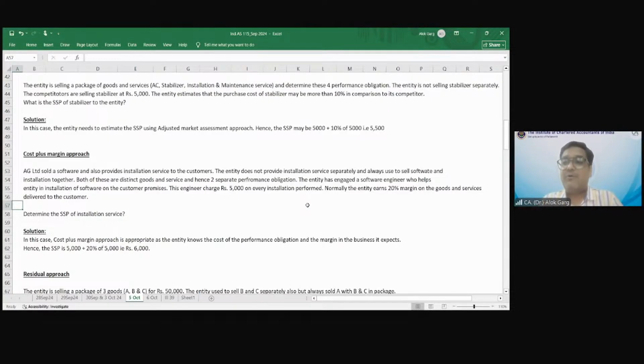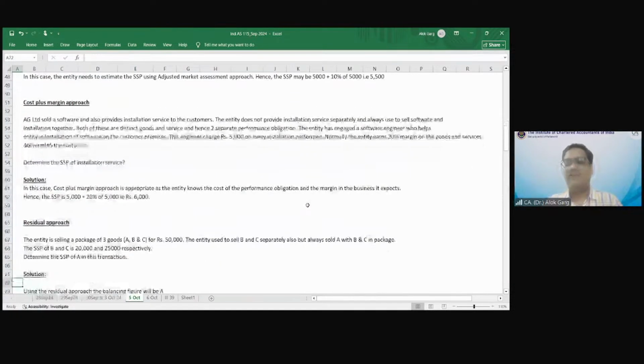So cost plus margin approach means when you don't sell a performance obligation separately, of course, you don't know what the selling price is. But if you are aware of the cost, like in this case, the cost is 5,000 rupees, you can factor in your margin, like 20% margin, as the entity works on 20% margin. It means for installation, the standalone selling price will be 6,000 rupees. Okay. So have you understood adjusted market assessment approach and cost plus margin approach? The last one is the residual approach.